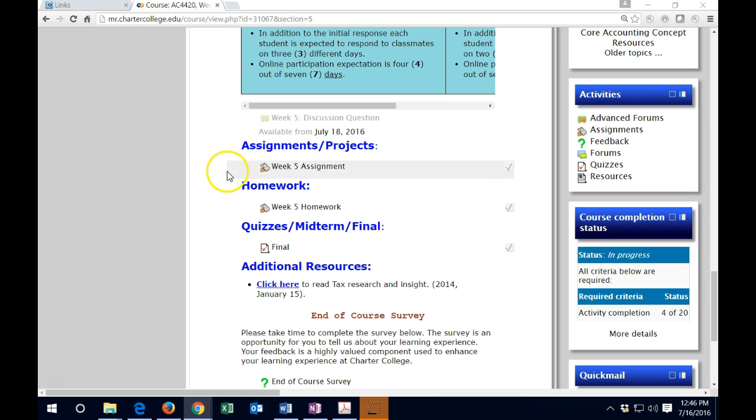Then we have the assignments here, and we have the homework. Same type of idea. They're going to be in a paper format. Anytime you have a paper format, I suggest using the APA format, and I suggest writing the paper so that you're addressing it to someone other than the instructor, as if anybody could read it without knowing what the actual question was. Put in an introductory paragraph explaining what's going to happen. I would make an argument in the introductory paragraph, making a claim that would then be backed up by the body and then summarized within the conclusion.